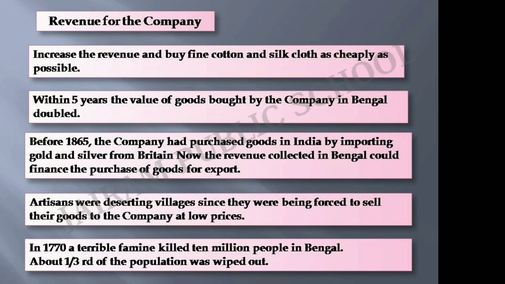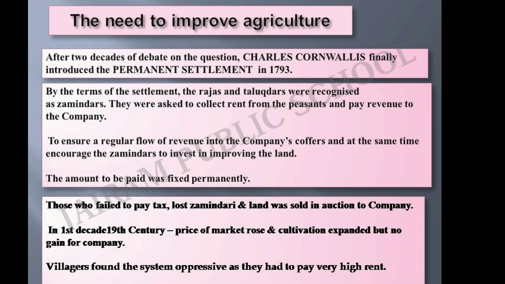Artisans were deserting the villages since they were being forced to sell their goods to the Company at low prices. The local peasants were unable to pay the dues that were demanded from them. Then in 1770, a terrible famine killed 10 million people in Bengal. Because of this famine, about one-third of the population was wiped out. As we saw, the economy of Bengal was in deep crisis, in ruin, and the Company could not be certain of its revenue income.